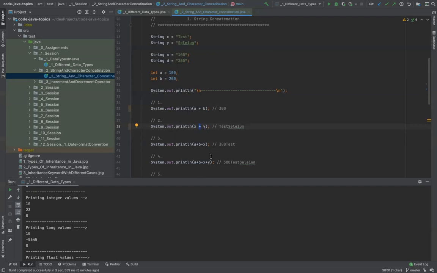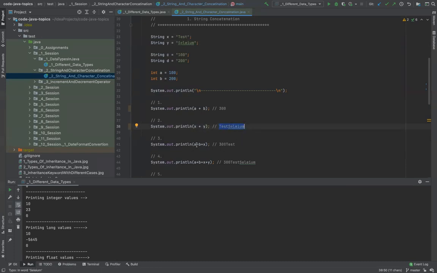Okay, same here. So if you see a plus b, a is 100, b is 200. When we did a plus b, it gave me 300 because here mathematically it was possible. So it added those values. When I did x and y, x is test, y is selenium. When I did x plus y, it had concatenated it because there is no mathematical operation possible here. So it just concatenated it.